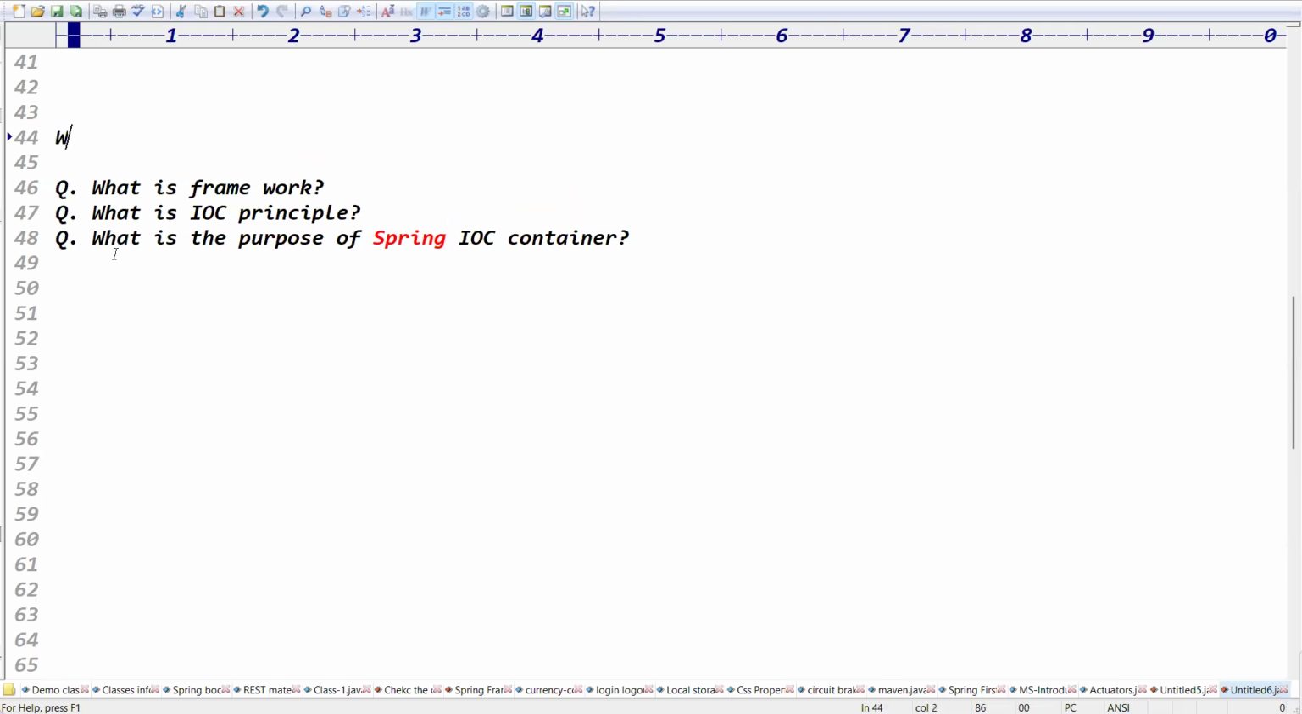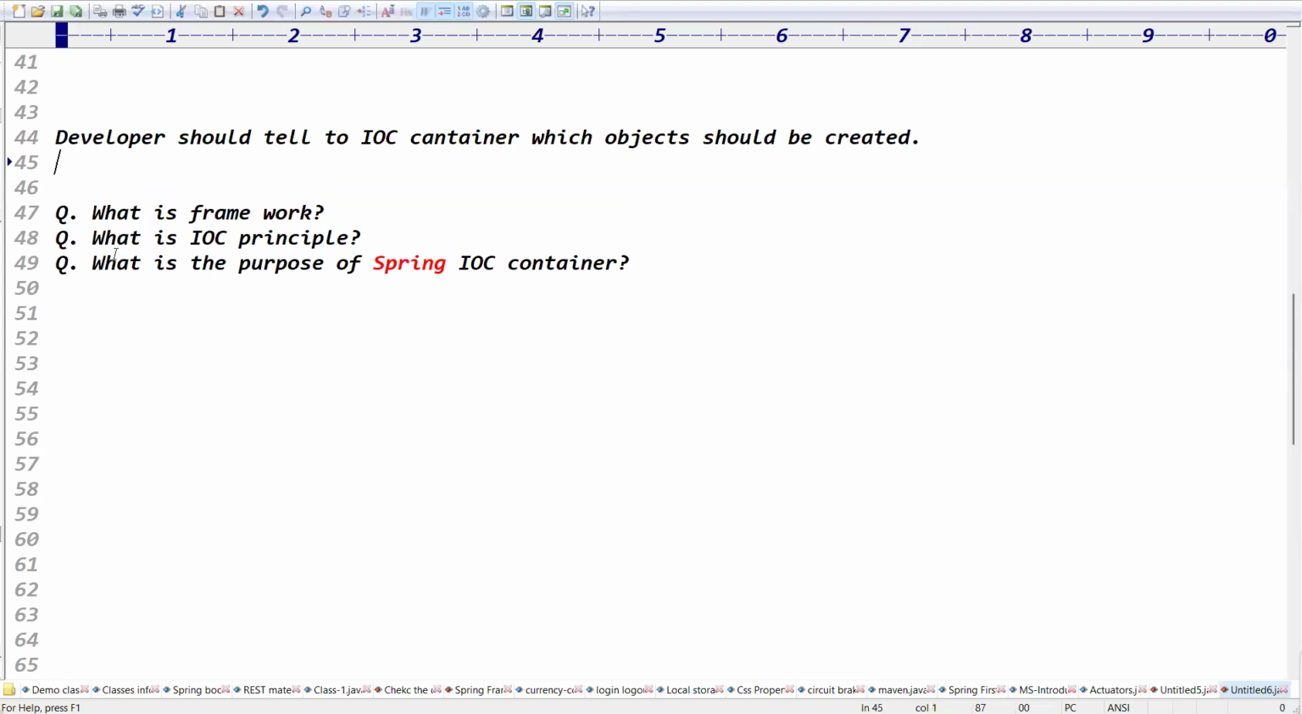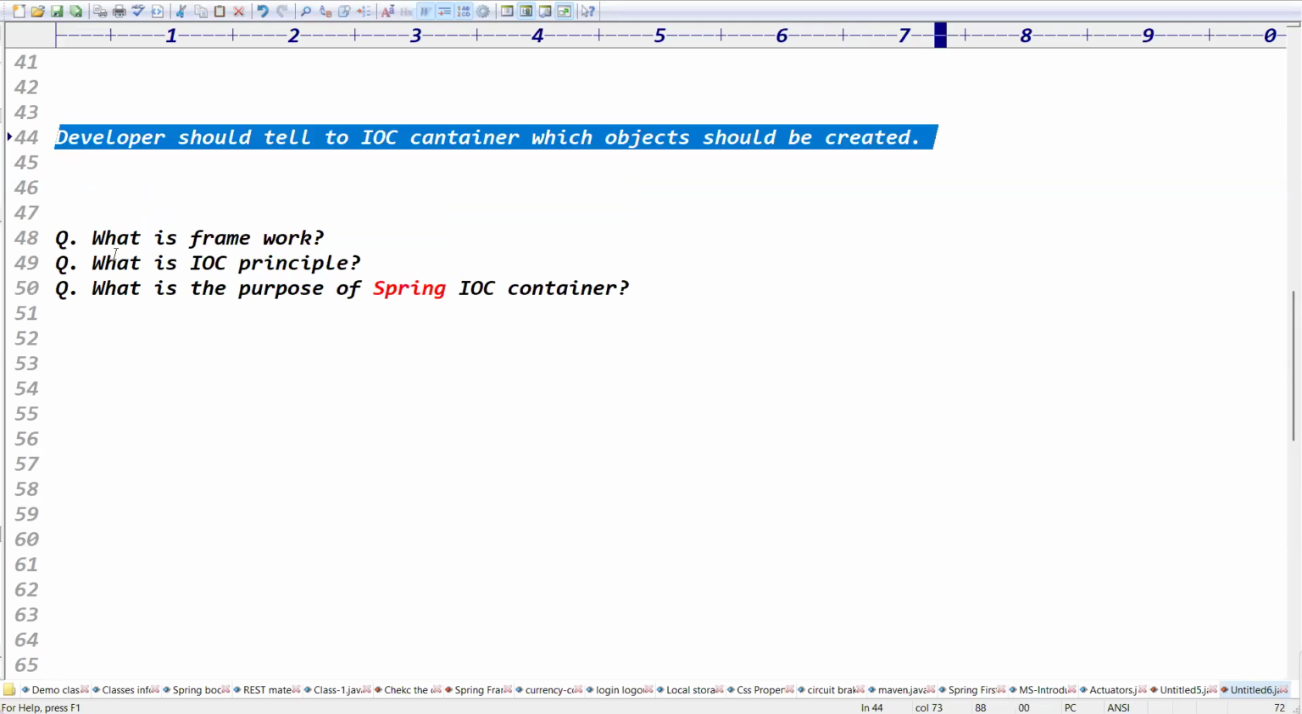So the developer should tell the IOC container which object should be created, right? It means we should give the information to the IOC container. That is called configuration. Guys, are you clear now? The developer should tell the IOC container, hey IOC container, you create the object of this class. Then only the IOC container can do the work, right?